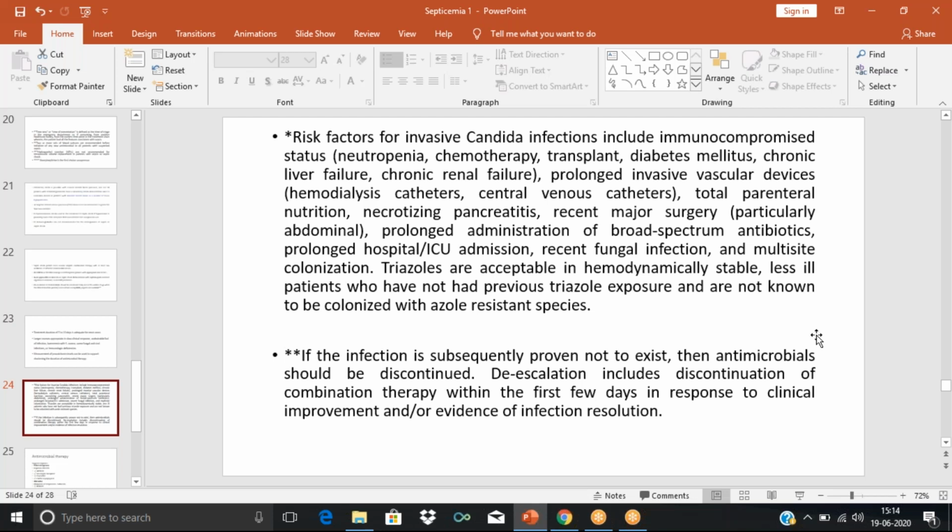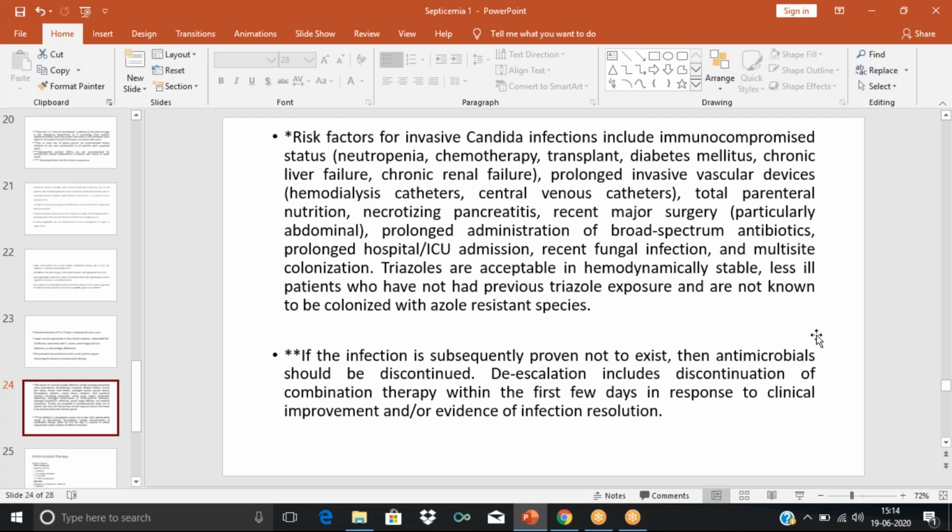Then prolonged invasive vascular devices, like hemodialysis catheters. In patients undergoing hemodialysis, we are removing the blood from the body, purifying it, and putting it back again. This is done with the help of catheters. When catheters are put in, we have to prepare a fistula and so on. When catheters are put, there is a chance of infection.